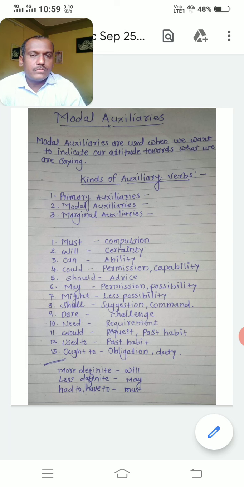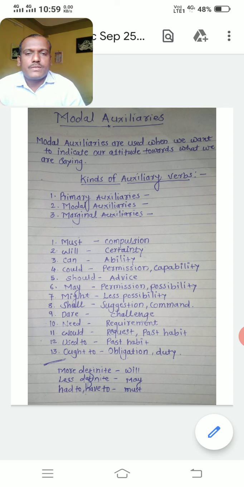So what type of question will be there? I told you, you have to use the appropriate modal auxiliary for showing compulsion. So what will you do there? Then easily you will select must. So what is the reason? Compulsion is there, must will be there. So the pair is important.